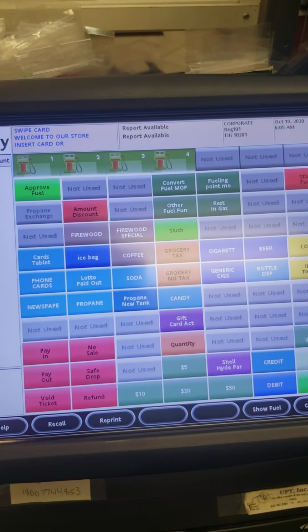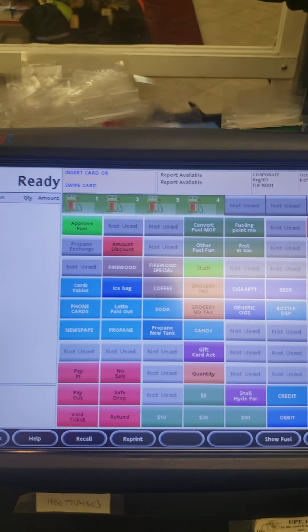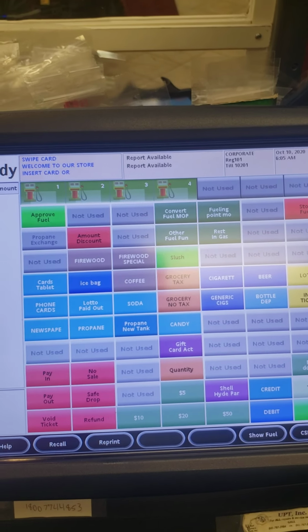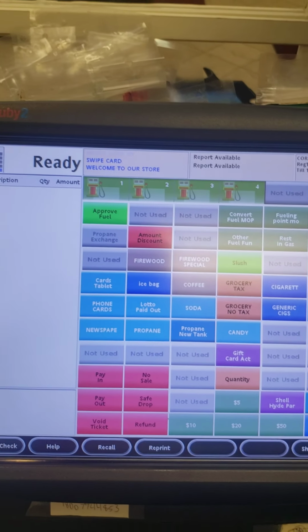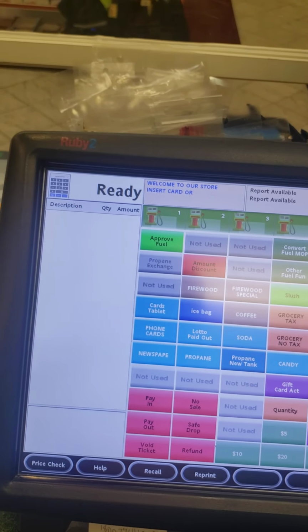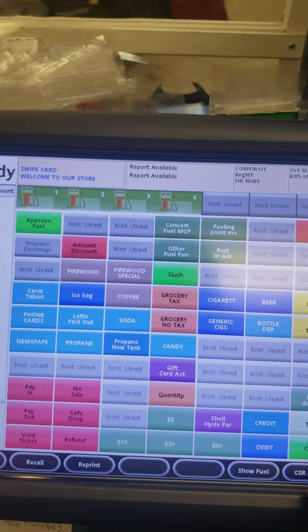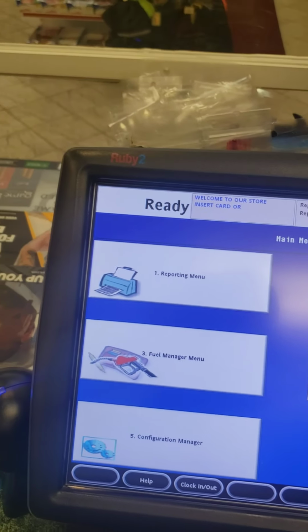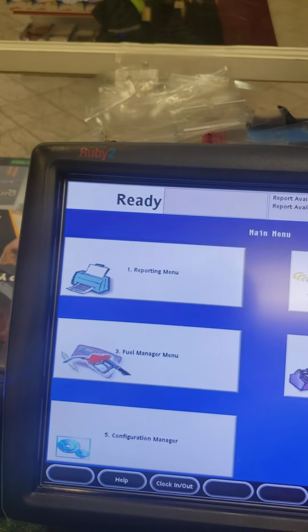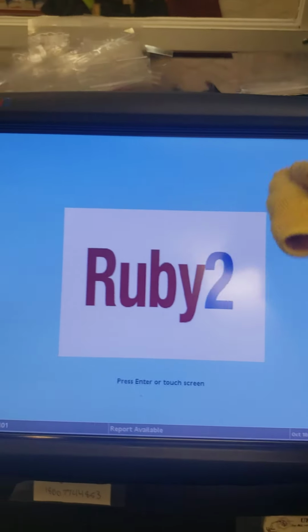Hi friends, today I'm gonna show you how to clean the Ruby 2 system's screen. How to clean the screen. So you have to exit out first from the CSR function and log out, and you clean the screen with a nice piece of cloth.